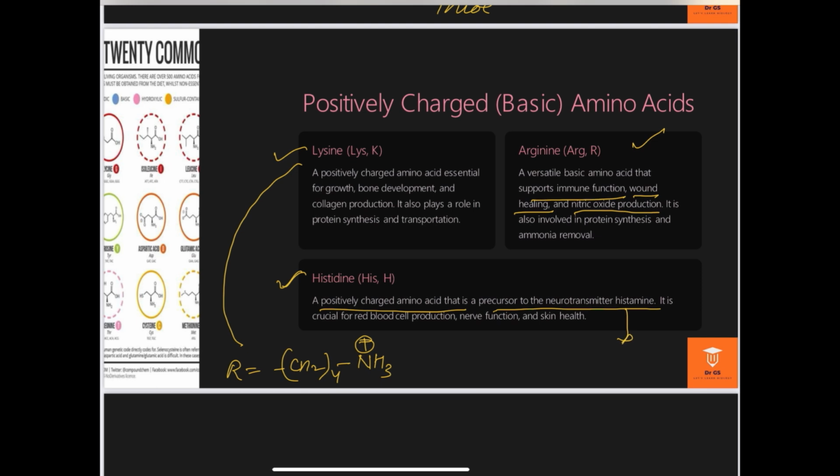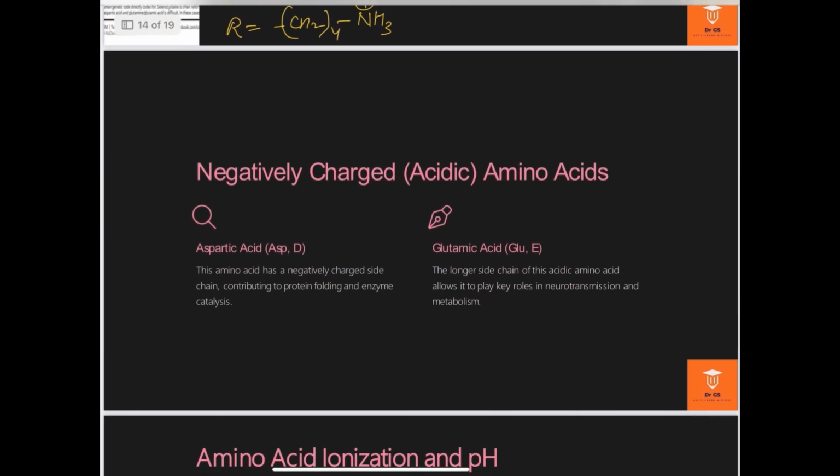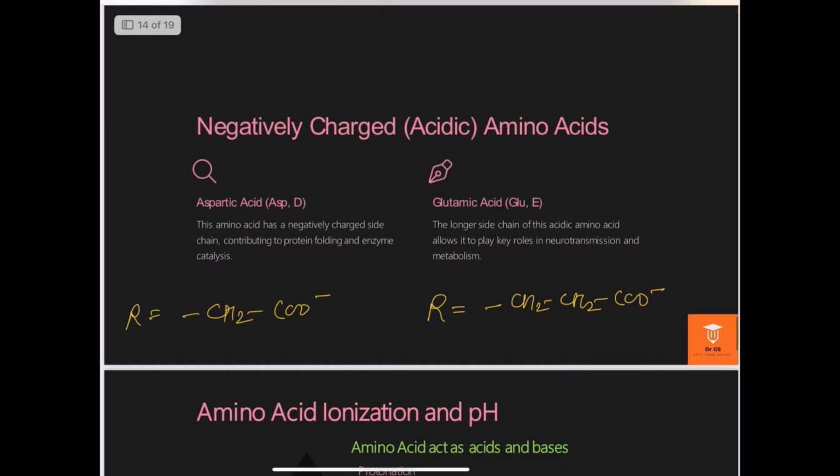We all know what neurotransmitters mean: chemicals which help in impulse transmission between two neurons in the synapse. And these are the examples of aspartic and glutamic acid. I have already explained the R group. The R group in aspartic acid is CH2COO minus, and in glutamic acid the side chain is CH2CH2COO minus. This is glutamic acid. Both amino acids have a negatively charged side chain and are acidic in nature.